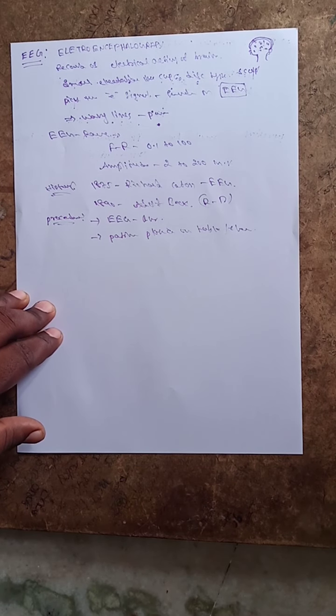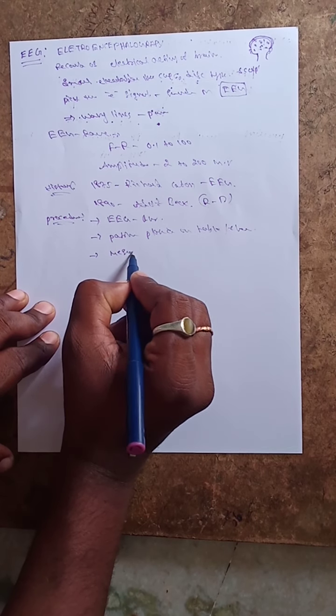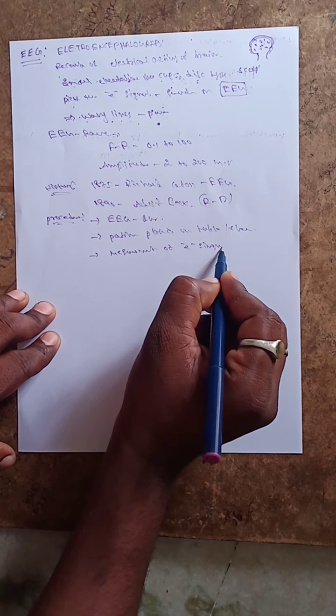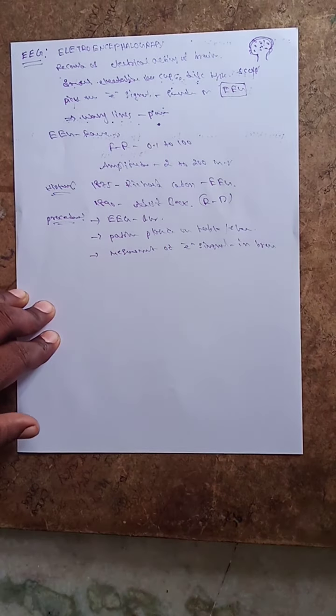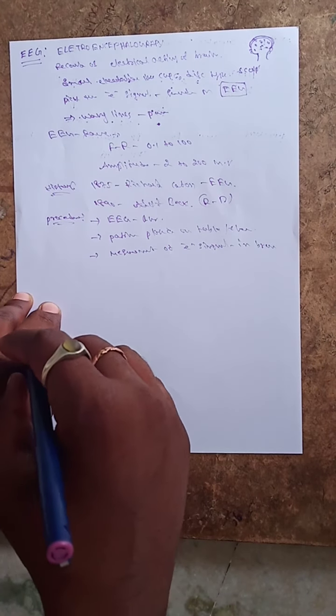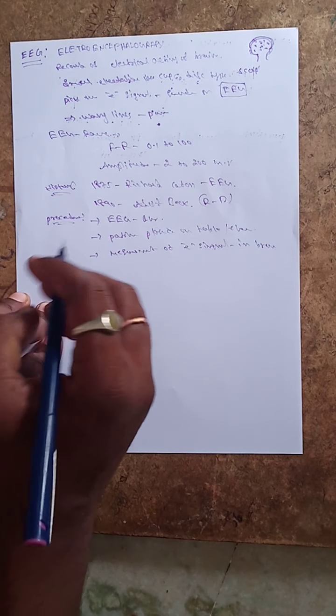Next, they measure the electrical activity in various parts of the brain. The EEG technician will attach 16 to 20 electrodes to the scalp.